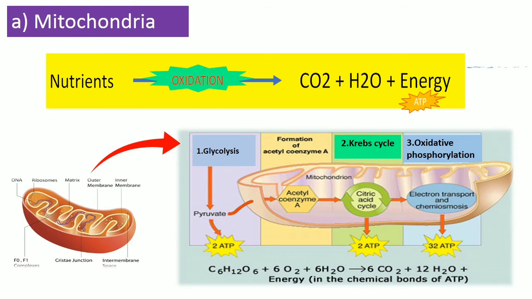Mitochondria are the energy producing area of our body cell. It is very important for our cell. It produces energy as the power plant of our cell. Mitochondria oxidize nutrients obtained from digestion of foods, produce energy and store that energy as ATP.